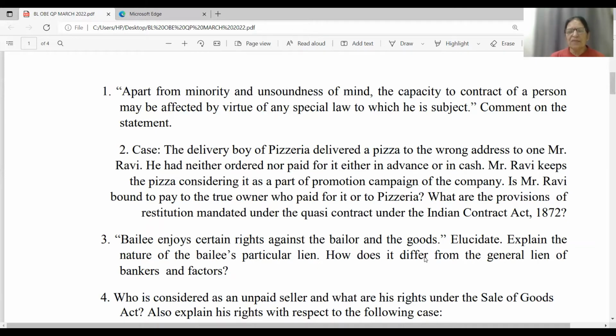So there are mainly 3 to 4 points of distinction between the general and particular lien. Always write the distinction in tabular form. Meaning is different, then purpose is also different, and different parties are entitled to each type of lien, general lien and particular lien. Okay. So friends, all these answers you will have to write.